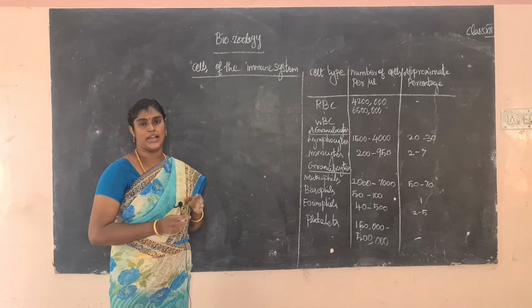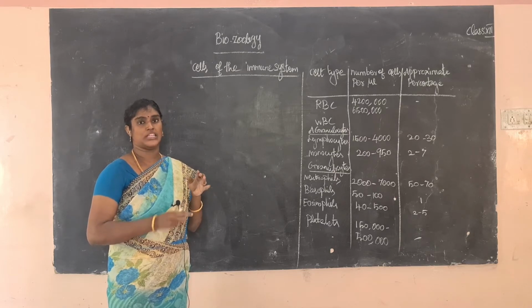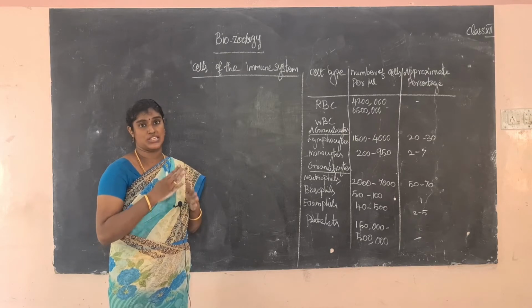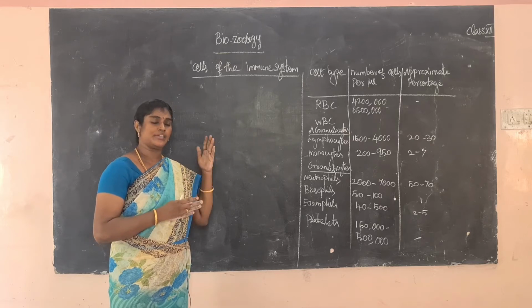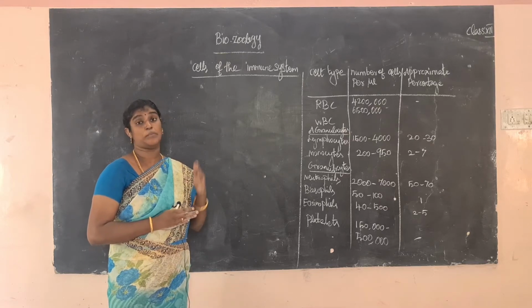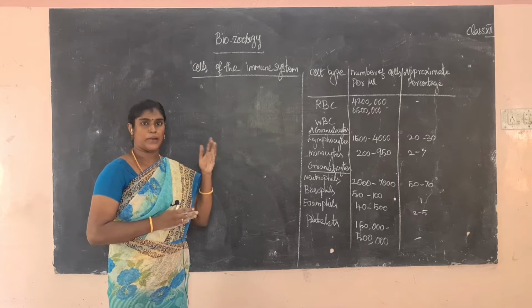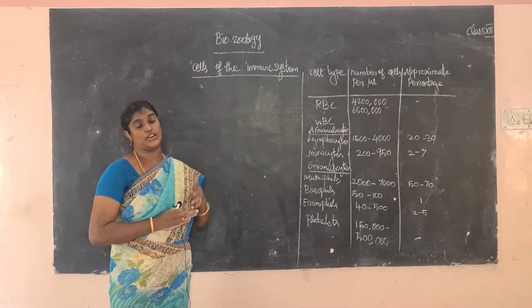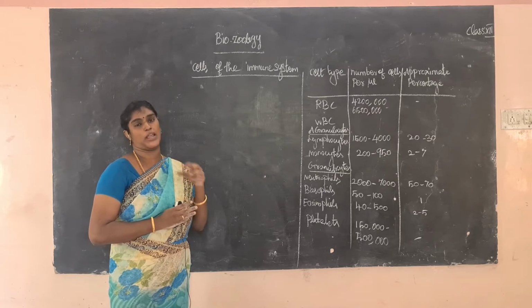What is the primary lymphoid organ? Primary lymphoid organ is otherwise called a central lymphoid organ. And secondary lymphoid organ is otherwise called a peripheral lymphoid organ. What is the primary lymphoid organ? It's a production center. It is an army headquarter.